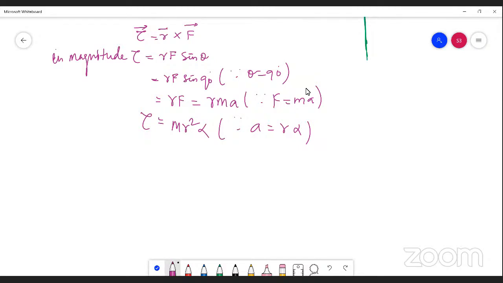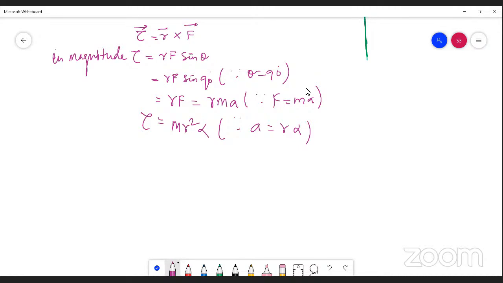And that total torque is the torque experienced by the rigid body which is undergoing a rotational motion due to the action of force F. That is the idea. So I am going on with the calculation for torque acting on a point mass. Then I will switch over to the torque acting on a rigid body and I will bring out the relation between torque and angular acceleration. This is the key idea.